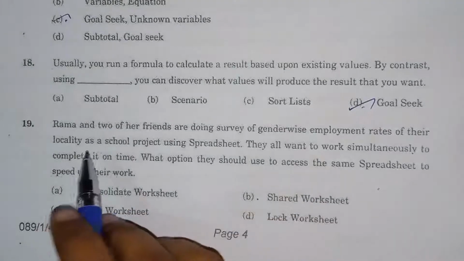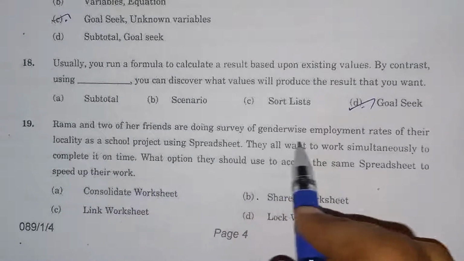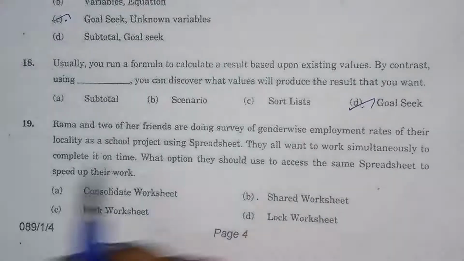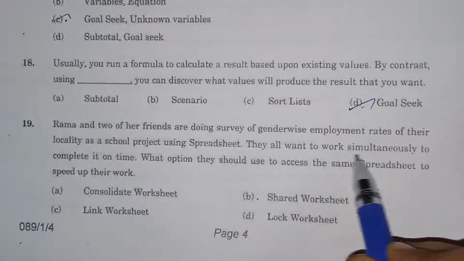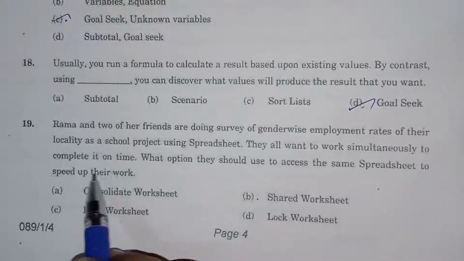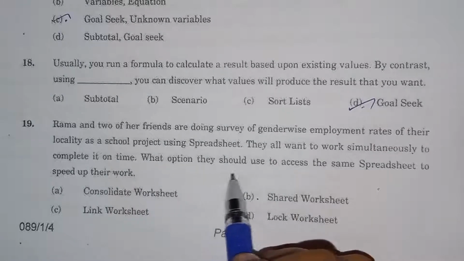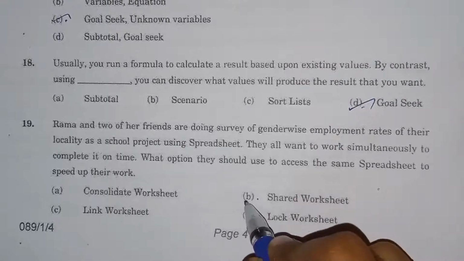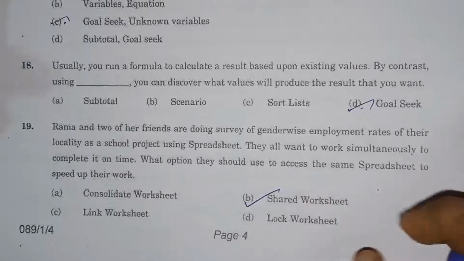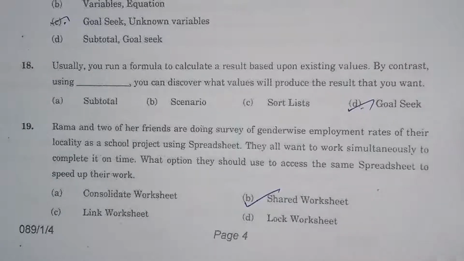19th one, Rama and two of her friends are doing a survey of gender-wise employment rates of their locality as a school project using a spreadsheet. They all want to work simultaneously to complete it on time. What option should they use to access the same spreadsheet to speed up their work? So that is shared worksheet. Then only they can speed up their work.